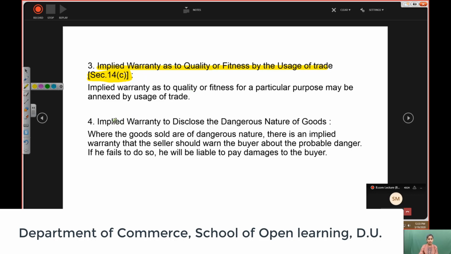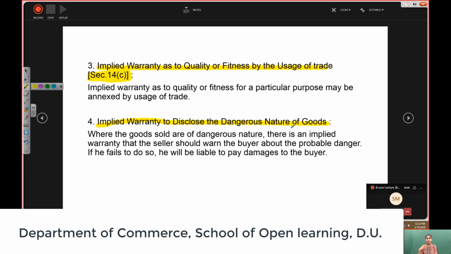Next is the implied warranty to disclose the dangerous nature of goods. It means whenever the seller is selling something of a hazardous or dangerous nature, it is the duty of the seller to disclose that to the buyer.